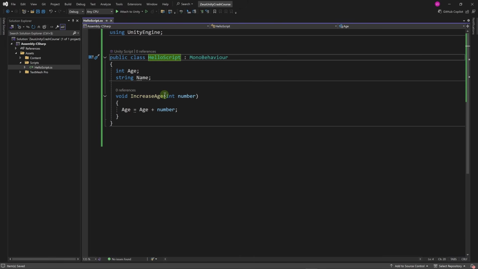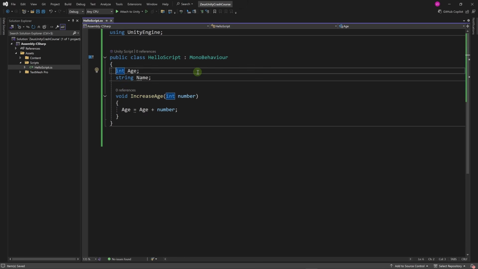Let's go back to Visual Studio. In order to display these values, we can either set them to public. If an attribute is not declared with anything, we have mainly 3 access modifiers that you're going to use most of the time. We have others, but I'm not going to go into that right now. We can have a member or an attribute be either public, like this, or private, or protected, or we can simply not write anything and it will be private by default.